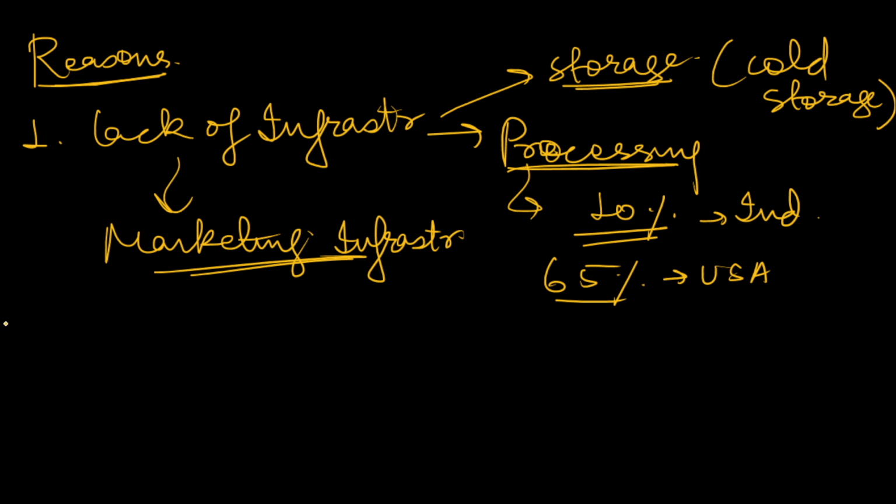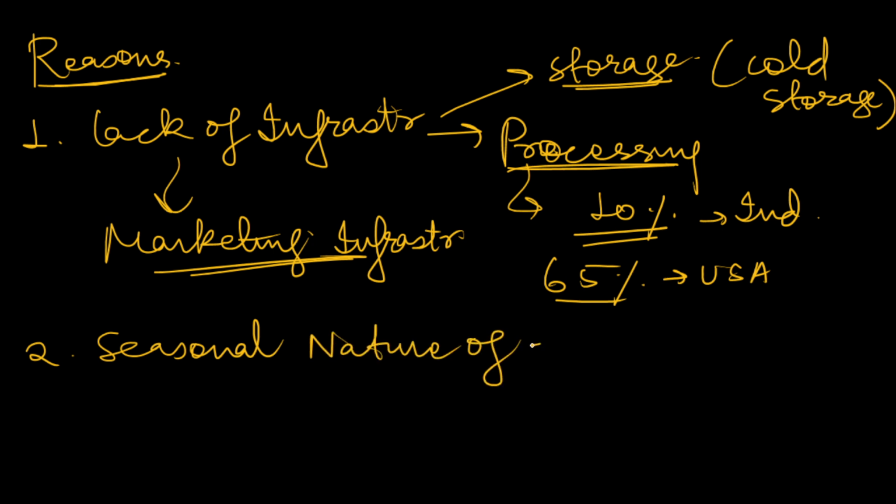You can also mention the seasonal nature of Indian agriculture. Obviously, Indian agriculture is very seasonal, and only a few crops are grown by most of the farmers. That is why there is excess supply just after the harvest. So this you can mention.